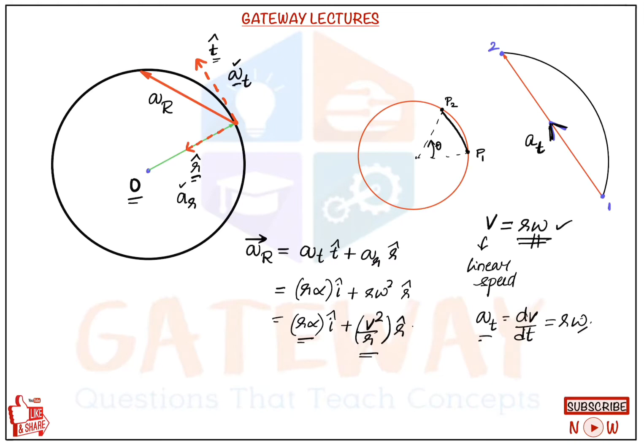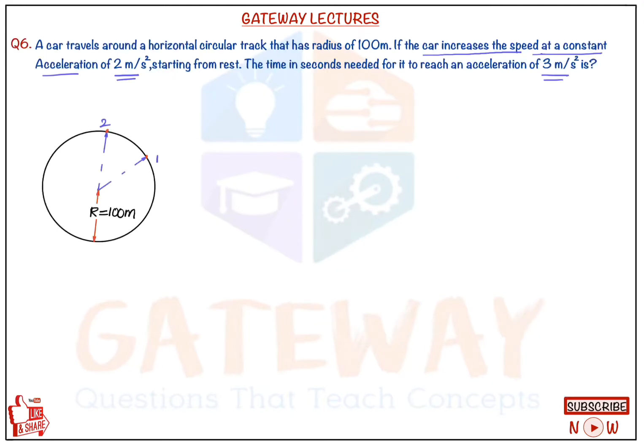Now let us solve the question with the basics we have. The car starts from point 1, and it is said to start from rest. Whenever we talk about rest, initially it tries to travel with linear speed; it doesn't yet know that it is changing its position vector. This is the position vector along the first direction, the next position vector will be here, and the next here. But whenever the car starts from rest, it just starts in a straight line motion, with a linear speed. So it has only tangential acceleration at rest. As it is in circular motion and its position vector changes, it then experiences the radial acceleration.